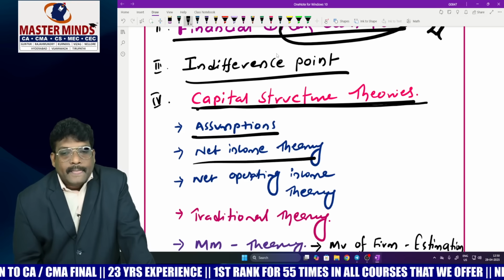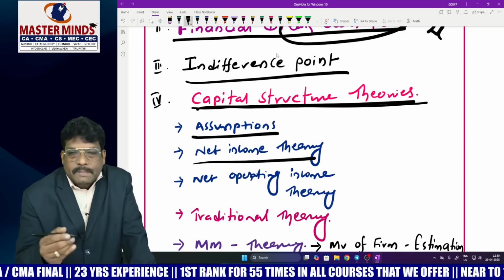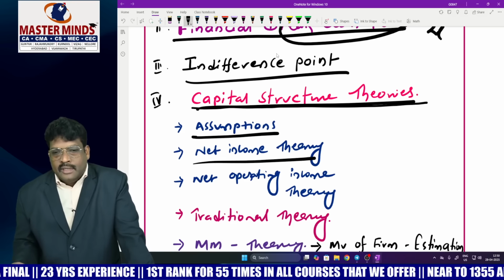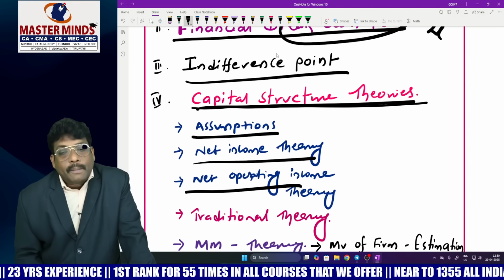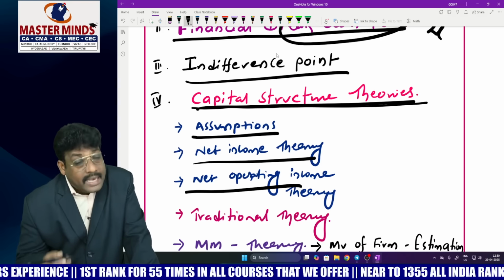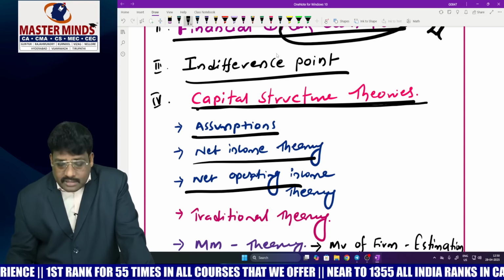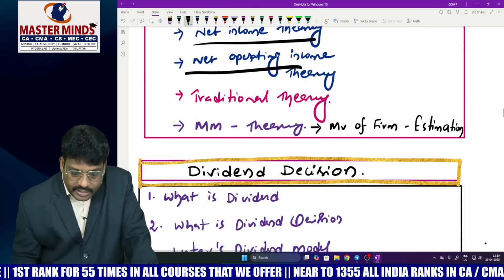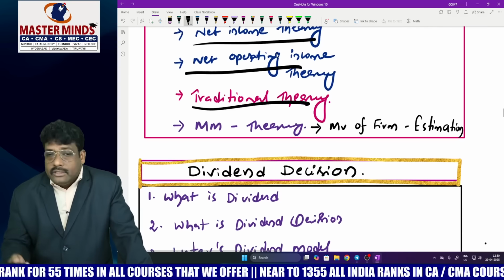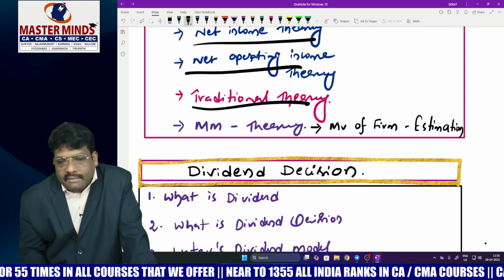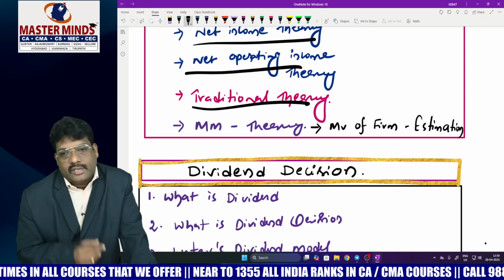Net income theory, David Durand's first theory: debt is always best because it is the least cost. That is his argument. Net operating income theory: debt is neither best nor worst, debt is just debt. That is his argument. It is also David Durand's second theory. Traditional theory suggested by Ezra Solomon: debt is best up to a certain level. Thereafter, it becomes the riskiest and costliest.